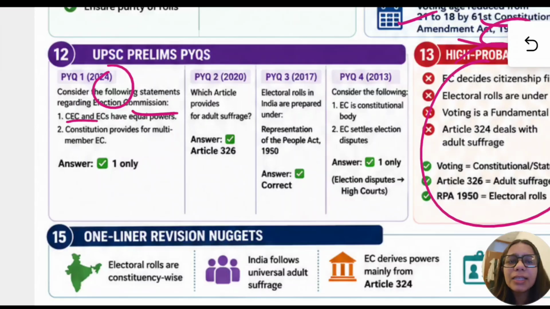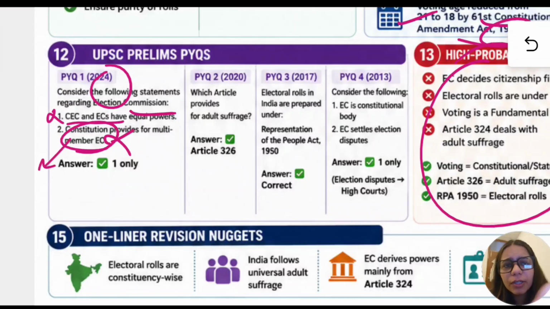It stated that CEC and ECs, that is Chief Election Commissioner and election commissioners, have same powers, which is not true. And why is that? Because election commissioners can be removed from their position on the advice of Chief Election Commissioner. Then it stated that Constitution provides for multiple or multi-member EC, which is not true, because Constitution does not provide, law provides for it.